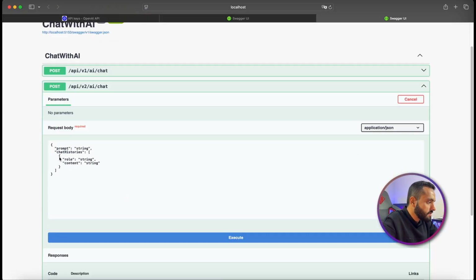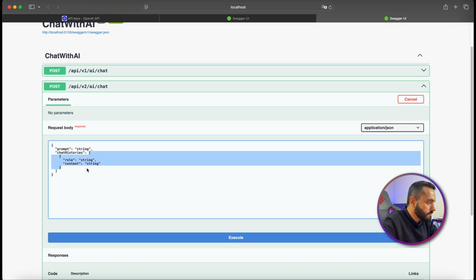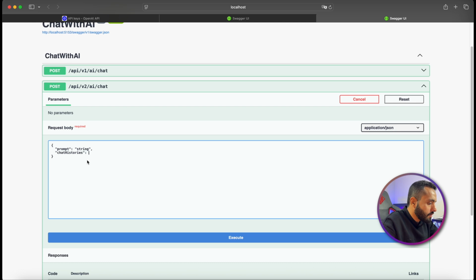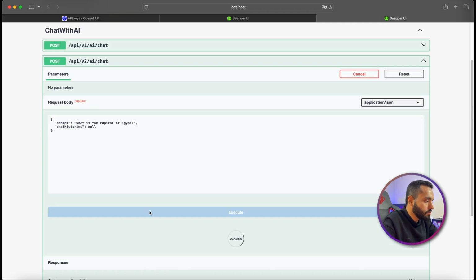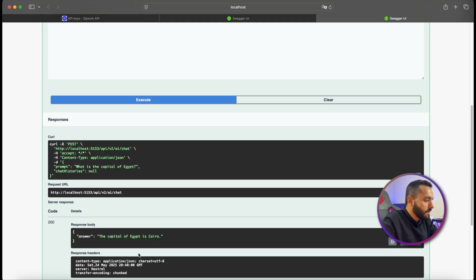Now we can see this one in the beginning will come as null. Okay, I will keep it null. And in my message here, what is the capital of Egypt? This is the new question. Execute. It gives me: the capital of Egypt is Cairo.